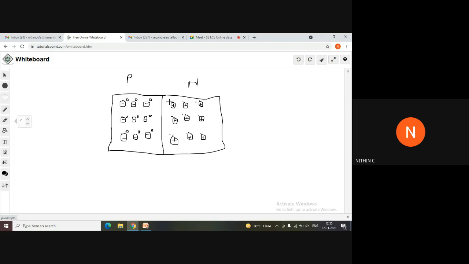These electrons will move towards the p side when we join these two materials. That is, when we join the p type and n type materials, since there is a concentration gradient, holes are in much higher concentration on the p side, and electrons are in much higher concentration on the n side, they will try to move in the opposite direction. These electrons will move towards this hole, and as a result of that, recombination takes place. This electron will not be here, and this hole will be recombined.